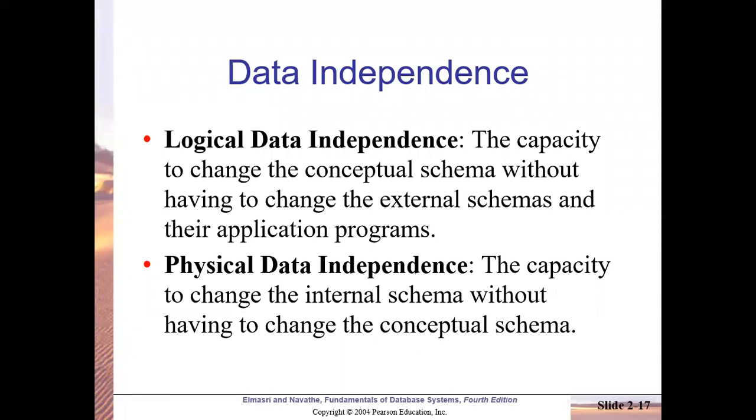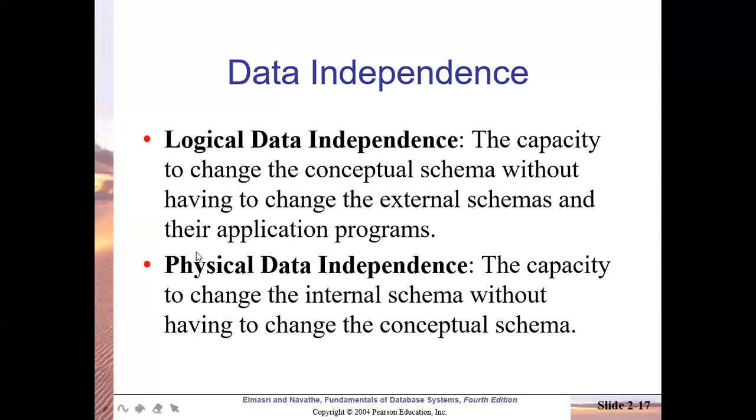This is called data independence. Data independence is divided into two parts. This is normally asked for 2 marks, again a frequently asked question. What is data independence? Or they ask specifically what is logical data independence and what is physical data independence.